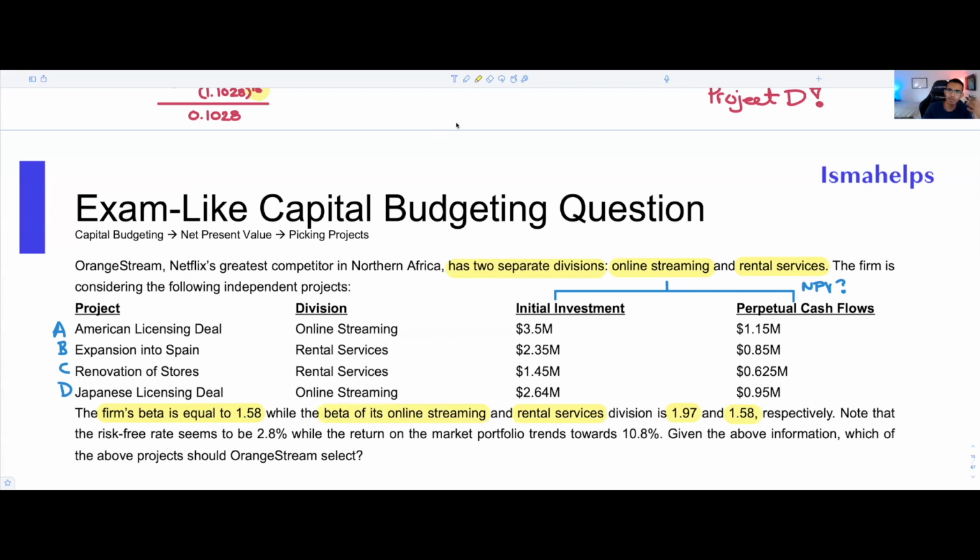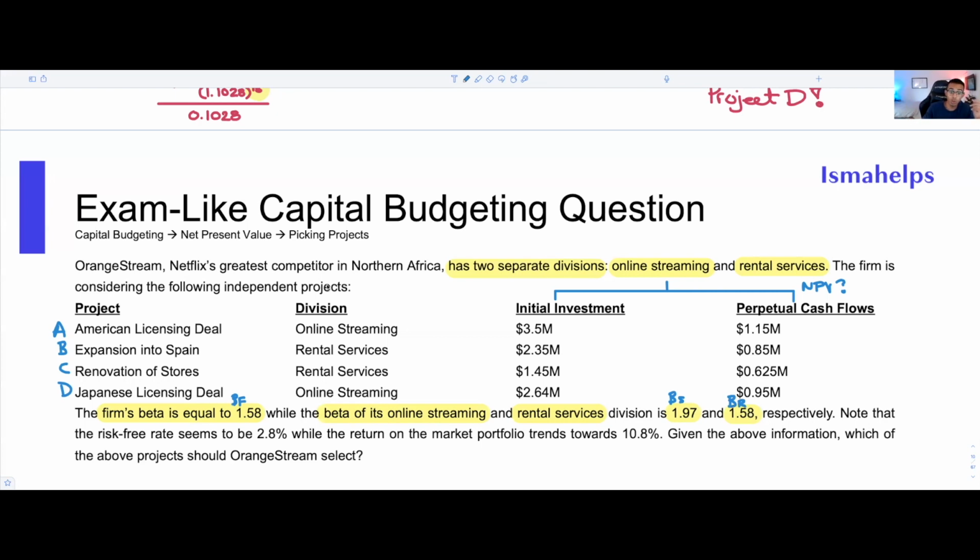So we could go ahead on an exam, you would kind of be proactive and you would write a few things as you go through it. So this would be beta of, call it beta F, so beta for the firm. Then you would have the beta of, call it streaming. And you would have the beta of, call it rental services. So you already have a few things that maybe should ring a few bells.